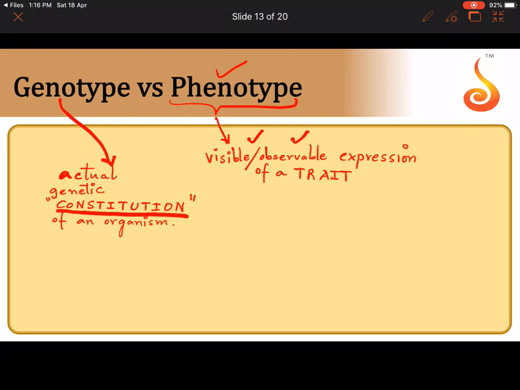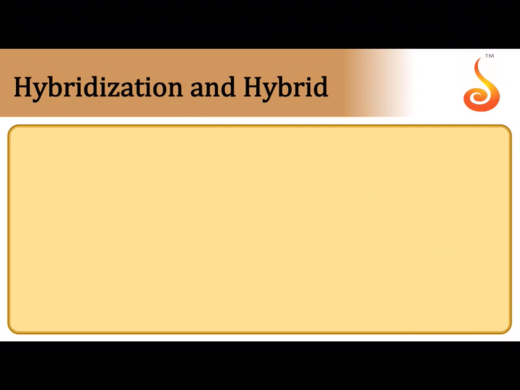So this actual genetic constitution of an organism is called genotype, whereas what you can see, oh, this plant is tall, tallness is a phenotype. This plant is dwarf, dwarfness is a phenotype. This plant has red flowers. You can see that it is red flowers. That is phenotype. But you can't see which is the gene responsible for red flowers. Isn't it? So visible or observable expression of a trait is called phenotype.